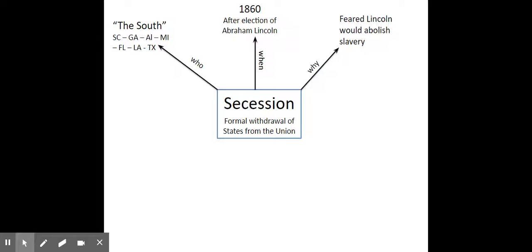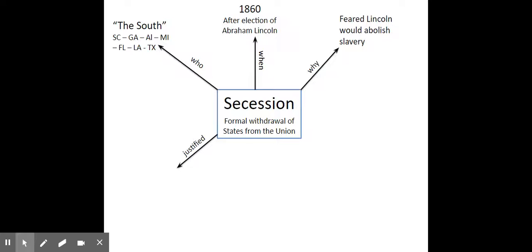What does he mean? Even though he's saying he just doesn't want to see slavery spread, he also says we can't continue to be half free and half slave. So the South is worried he's going to abolish slavery, even though, to be honest with you, he has not said that directly.